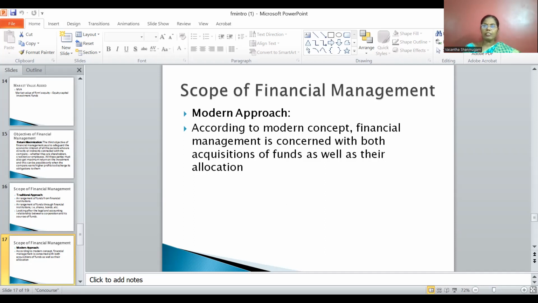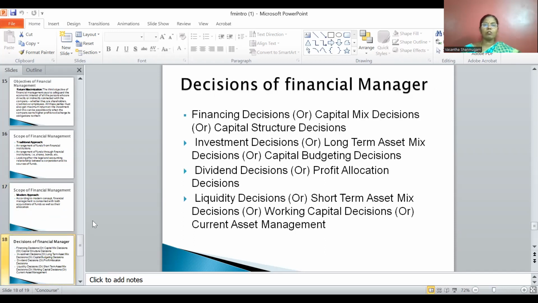While current assets comprise cash, receivables, inventory, short-term securities, etc. Current liabilities consist of creditors, bills payable, outstanding expenses, bank overdraft, etc. So now we have discussed the scope, traditional and modern, and the decisions as well.